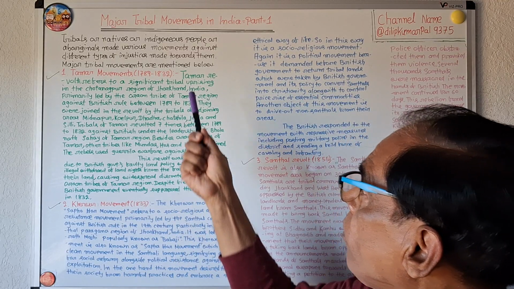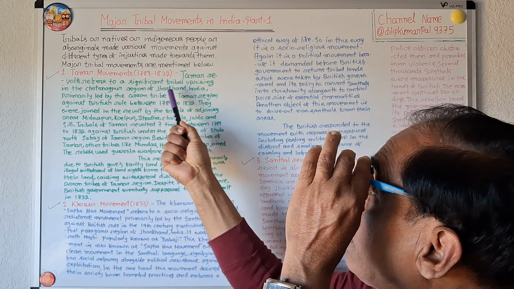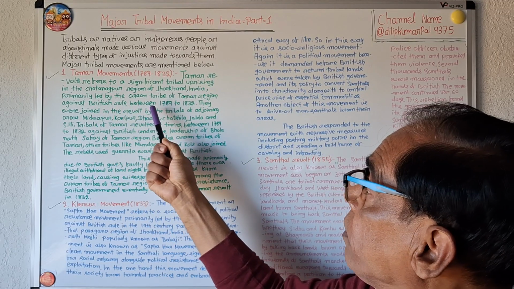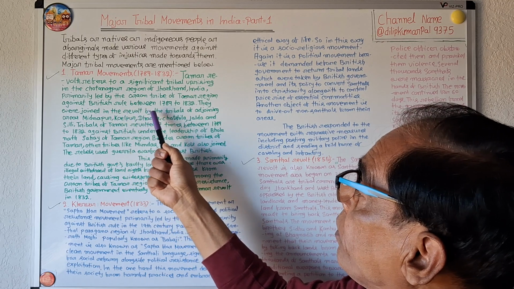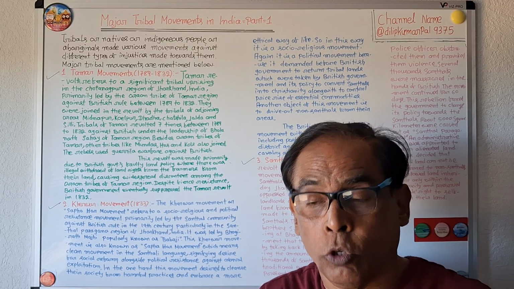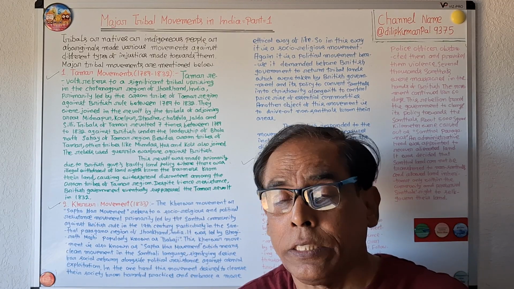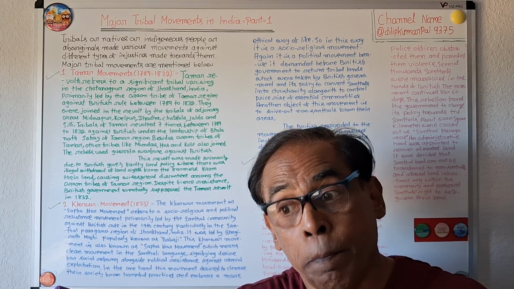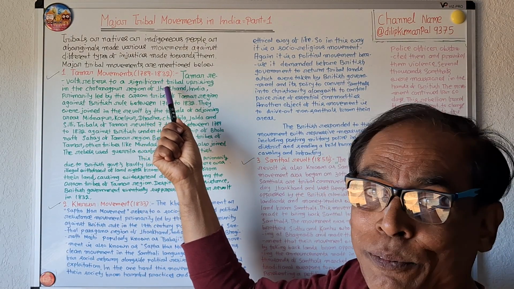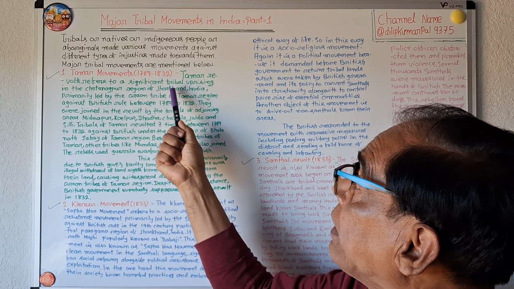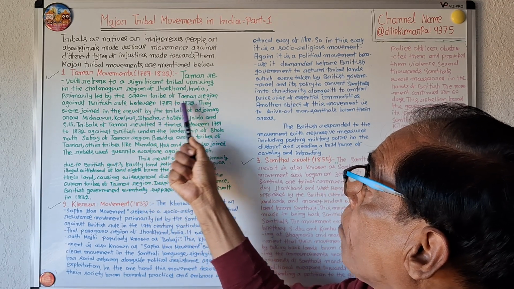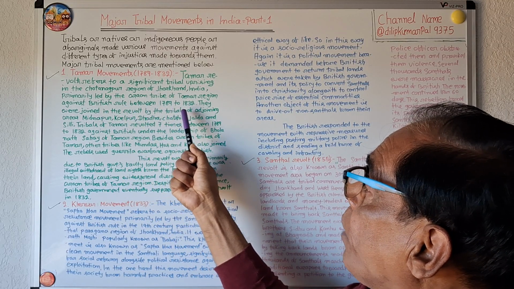So major tribal movement number 1, the Tamar movement, 1789 to 1832. What is the Tamar movement? The Tamar revolts refer to a significant tribal uprising in the Chotanagpur region of Jharkhand, India, primarily led by the Oraon tribe of the Tamar region against British rule between 1789 and 1832.